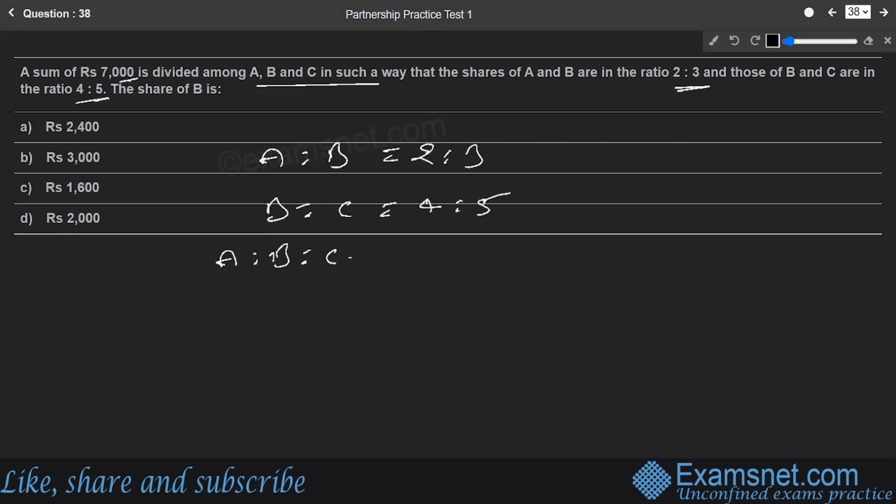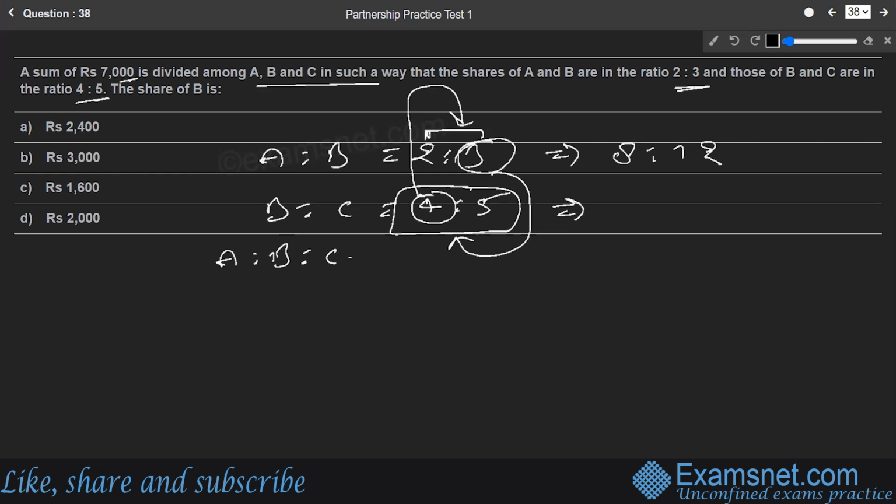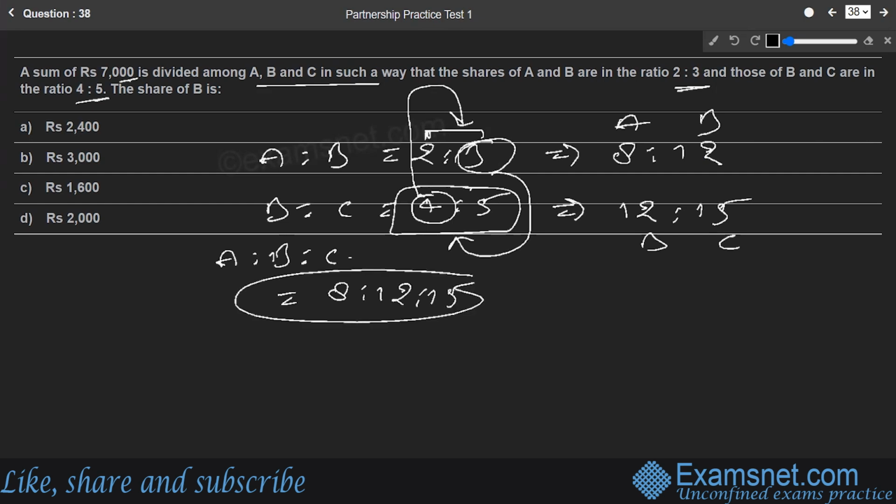For this combined ratio, see, the B part in the second ratio is 4. We will multiply the first ratio by this 4, both the numbers, that will make it 8:12. The B part in the first ratio is 3, so we'll multiply both numbers of the second ratio by 3, which will bring it to 3 times 4 is 12 and 3 times 5 is 15. So this is how A, B and C are connected. So it is going to be 8 is to 12 is to 15. That is the ultimate profit share between A, B and C. This is the first thing that we have calculated.